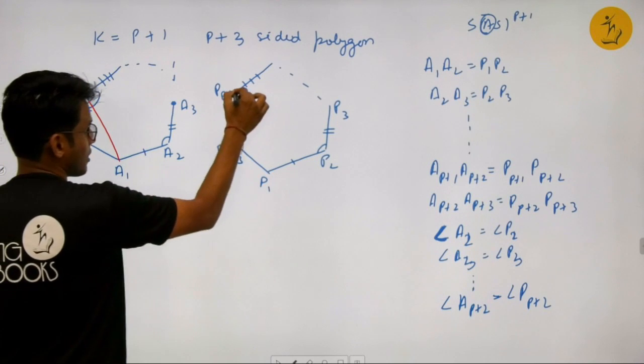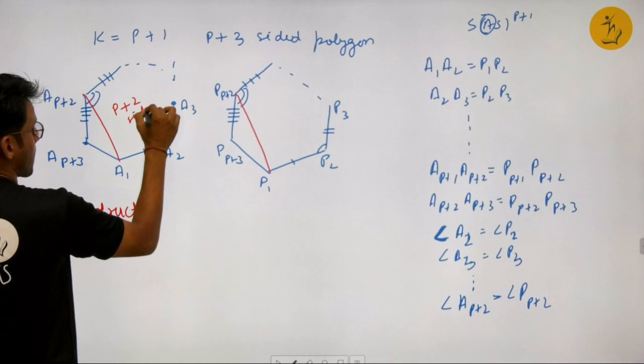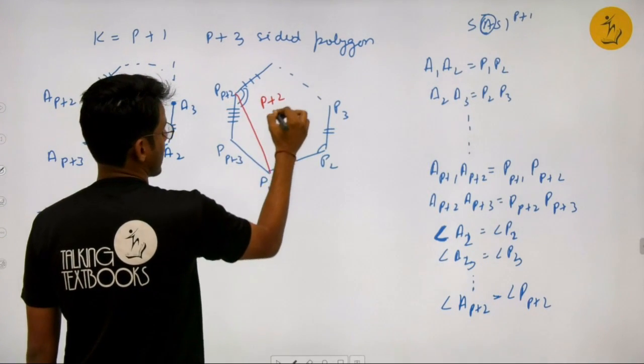Let's take this triangle. So this will be a P plus 2 sided polygon. This is also a P plus 2 sided polygon.